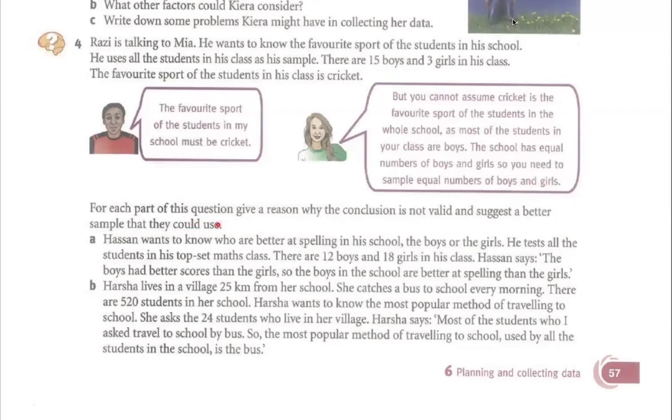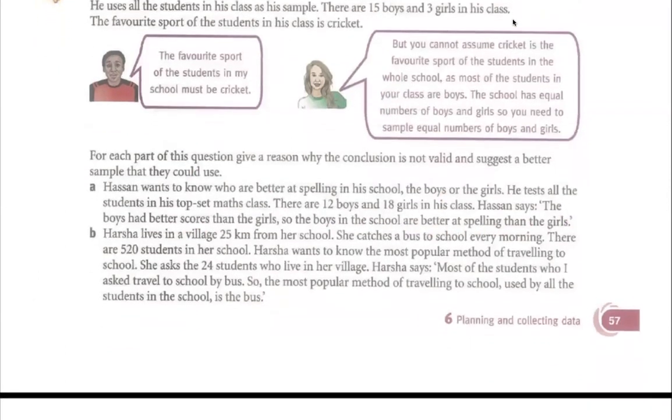For each part of this question, give a reason why the conclusion is not valid and suggest a better sample that you could use. Hassan wants to know who are better at spelling in his school, the boys or the girls. He tests all students in his top set math class. There are 12 boys and 18 girls in his class. Hassan said the boys had a better score than the girls, so the boys in the school are better at spelling than the girls. So what is wrong here is that A, the sample size is wrong.